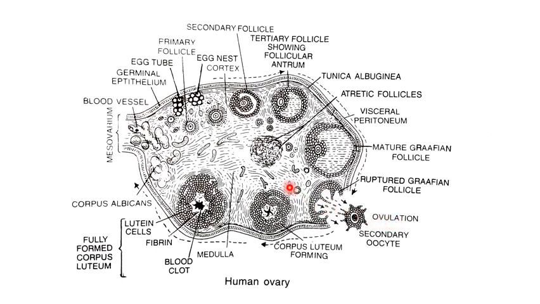LH will also be responsible for formation of corpus luteum, and under the influence of LH only, the corpus luteum will be stimulated to secrete the second female hormone, that is progesterone. And if fertilization does not occur, there will be a dip in the levels of progesterone, and as a result this corpus luteum will degenerate into corpus albicans. So these are the events occurring within the female ovary.